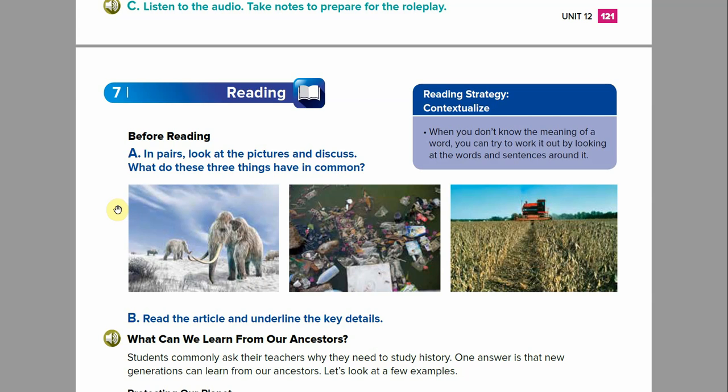Welcome back, students. This is section 7. It is the reading section. It is on page 122 and 123. Please go to page 122 and follow along.